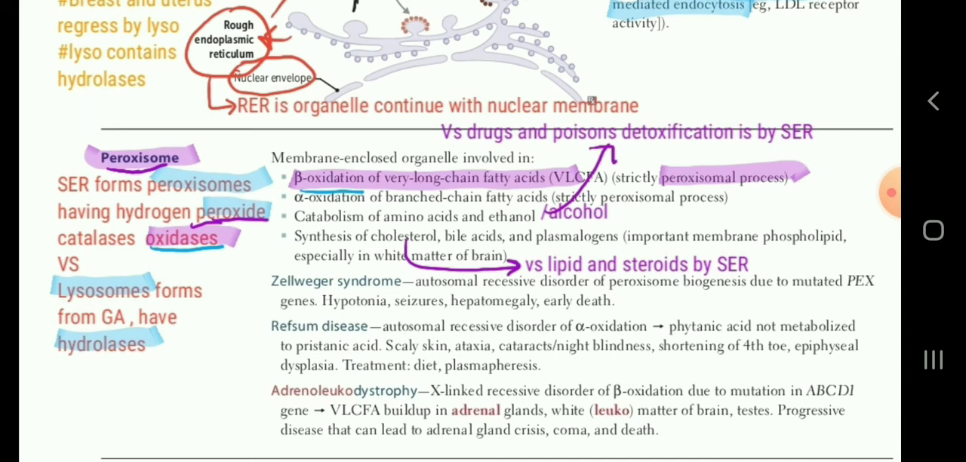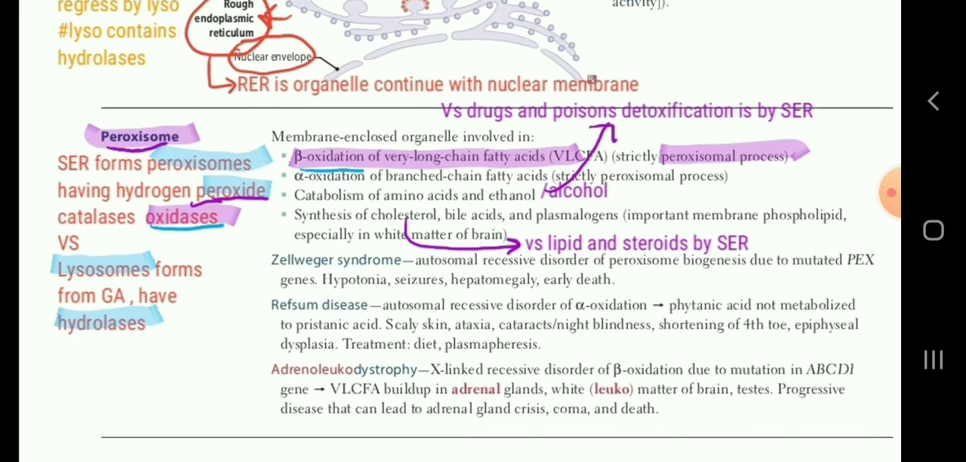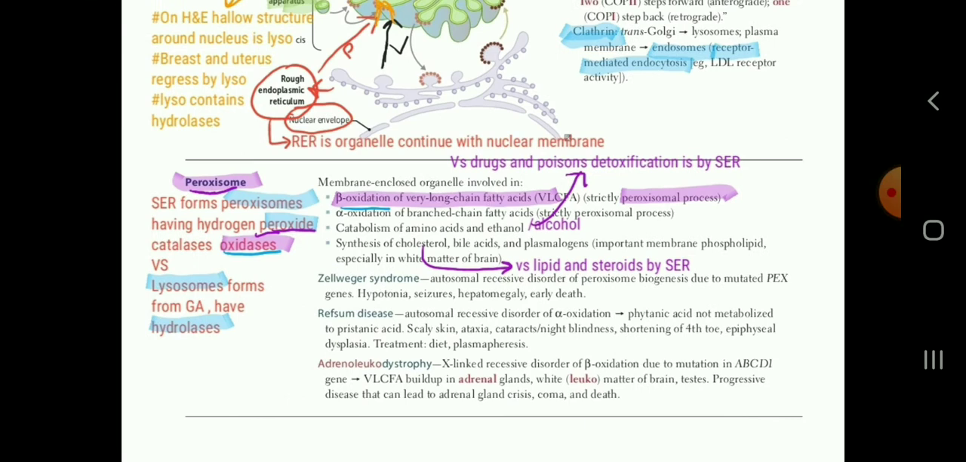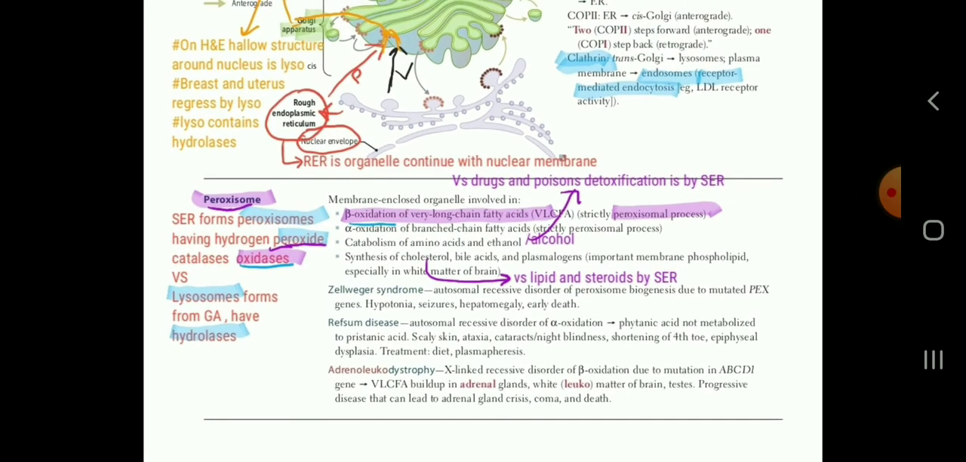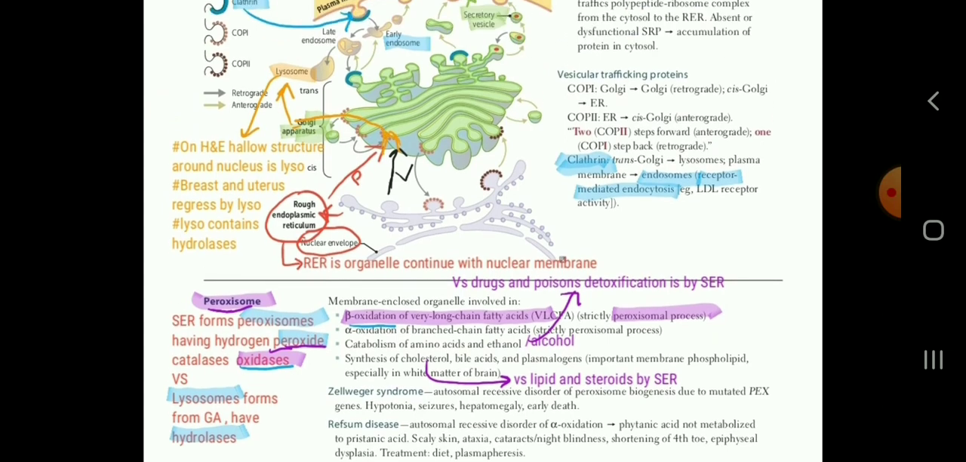Again the same thing, that general things like lipid and steroid synthesis and drug and poison detoxification are by SER, and then SER gives rise to peroxisome, which has very specific functions like beta oxidation of very long chain fatty acids, catabolism of ethanol specifically, and synthesis of cholesterol specifically. So people often confuse cholesterol with lipids and steroids. When specifically cholesterol is given, it is peroxisome. When generally lipid and steroid synthesis is given, it is SER. And peroxisome has peroxides, hydrogen peroxide and oxidases, which help in oxidation reactions.